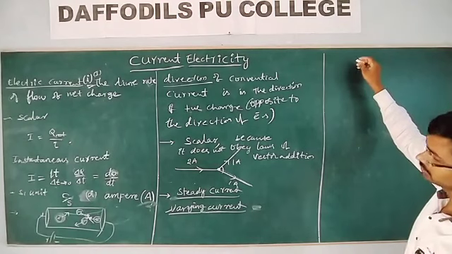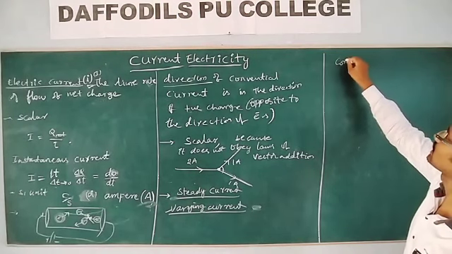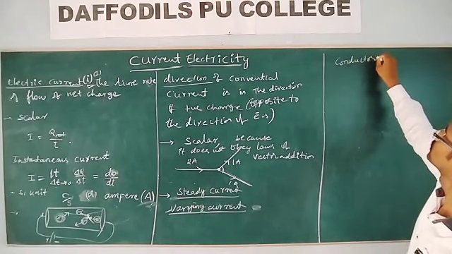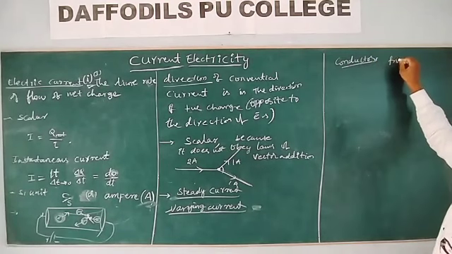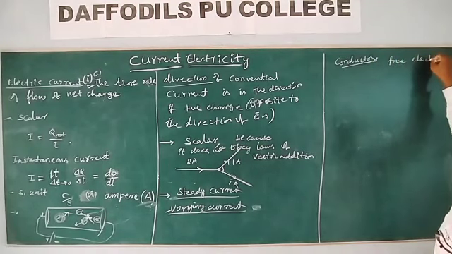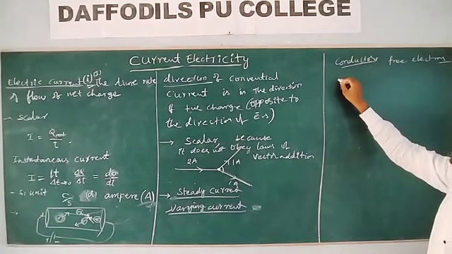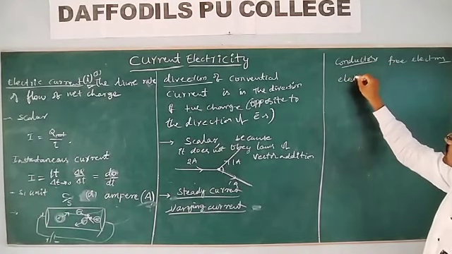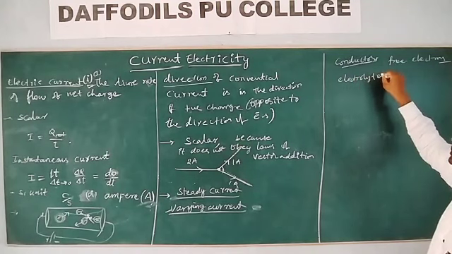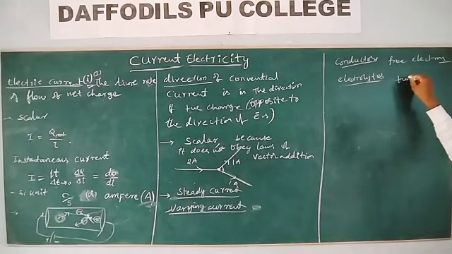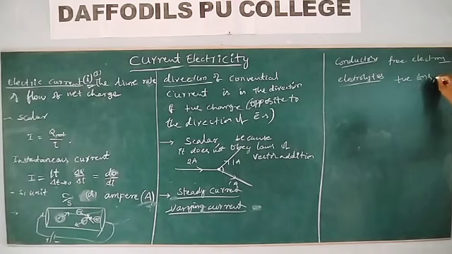In conductors, because of the free electrons, current takes place. Whereas in electrolytes, it is positive ions and negative ions.